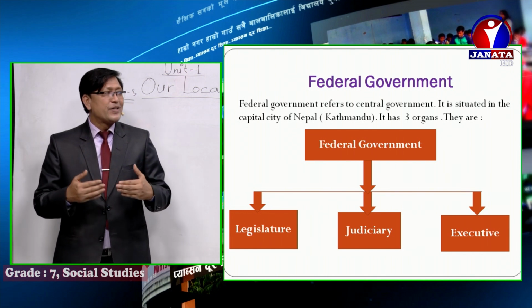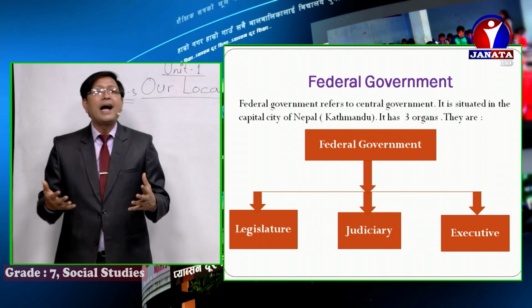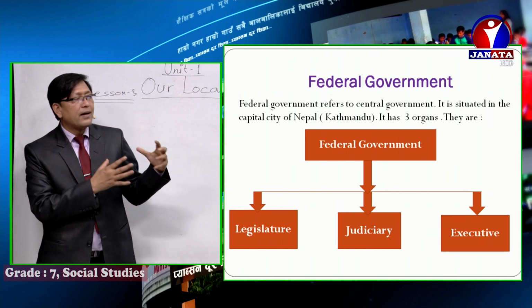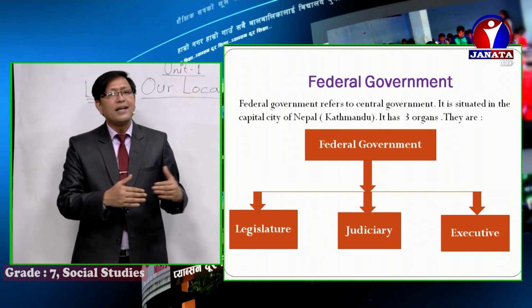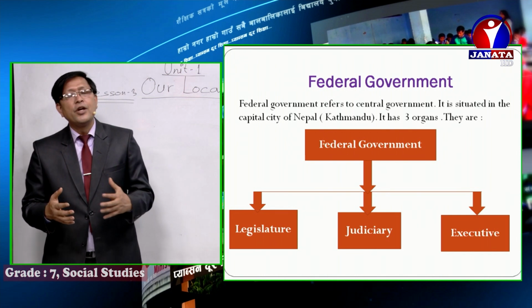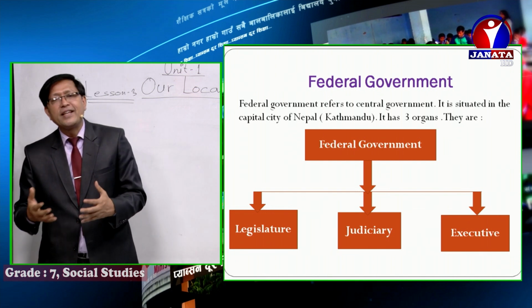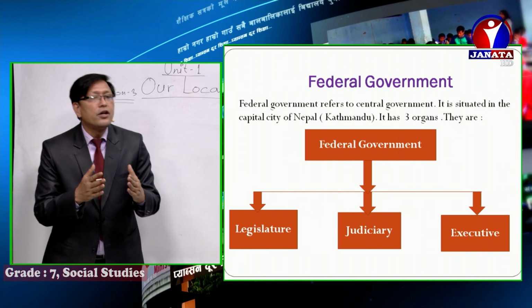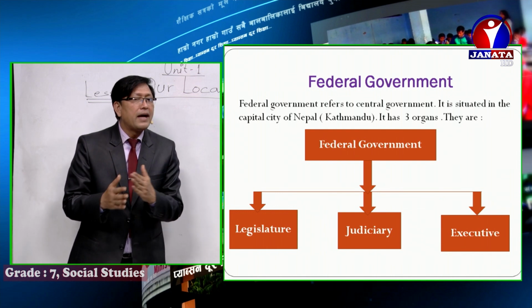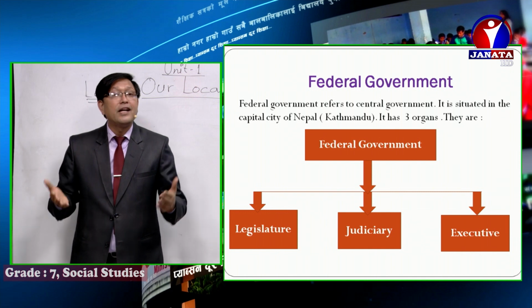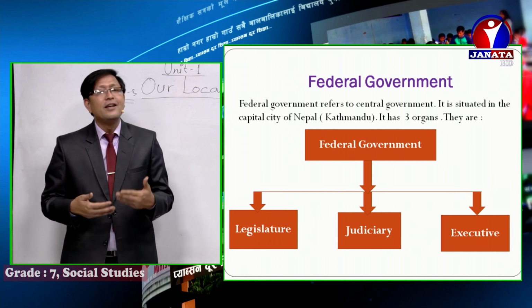All right. So, Vyavasthapika, Nyayapalika, Karyapalika, we say in Nepali, boys and girls. Sangye Sarkar, right? Federal government, then after we say legislature, we can say Vyavasthapika, and then after judiciary we say Nyayapalika. All right, you should understand in Nepali also, boys and girls. Sometimes people may ask you about the Vyavasthapika, then you should understand it is legislature.